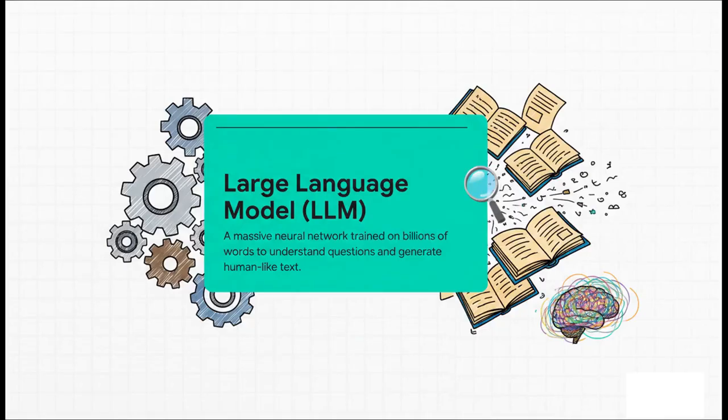So what's the engine driving all this generative AI stuff? Well, it's the large language model, or LLM. Just picture this massive digital brain that's been trained on a staggering amount of text. From books, websites, articles, we're talking billions, sometimes even trillions of words. This vast training is what lets it understand our questions and generate those remarkably human-like responses. It's the core tech inside ChatGPT, Gemini, and Claude.